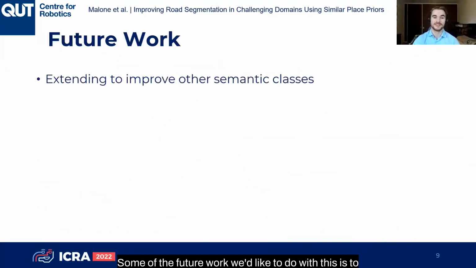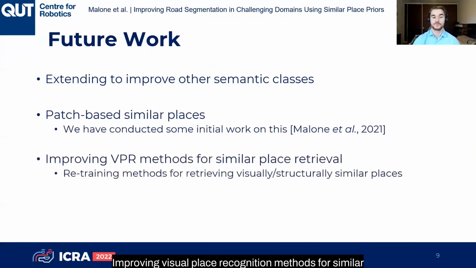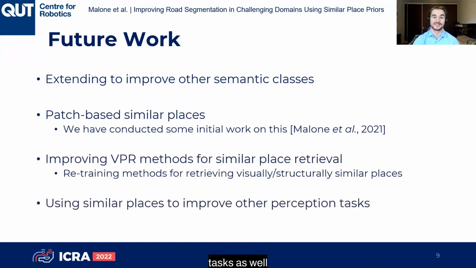Some of the future work we'd like to do with this is extend it to improve other semantic classes, patch-based similar places, which we've actually already conducted some initial work on, improving visual place recognition methods for similar place retrieval specifically, and then using similar places to improve other perception tasks as well.